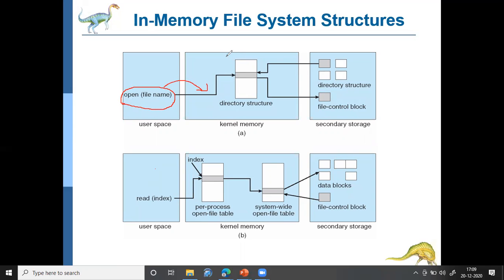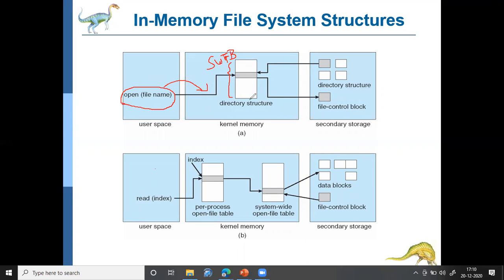Okay, there will be something called a system wide file table, which I'll call SWFB. The system wide file table contains information about all the files that are currently open. Opened in the sense it might be opened by this process or some other process. Some process has opened this file, so all that information will be stored in this table.